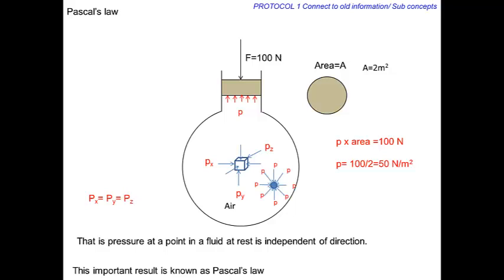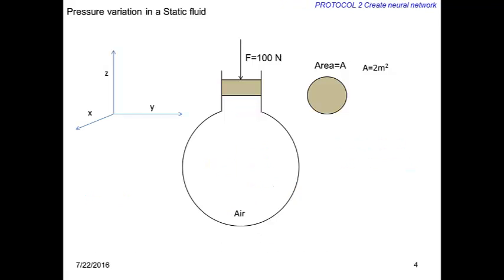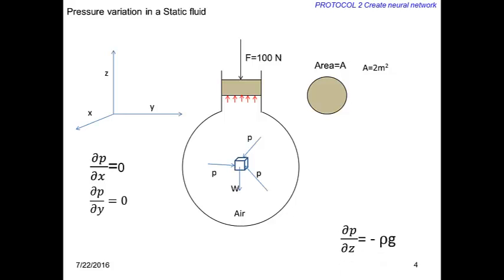Although pressure acting at a point in a static fluid is the same from all directions, it will change from one point to another. We will see how this variation of pressure happens in a static fluid. Consider again a fluid element in the previous example. The forces acting on this element are the pressure forces from the surrounding and the weight of the fluid element. It can be shown mathematically that for a static fluid, pressure varies only in the vertical direction, and remains the same at the same horizontal locations. In this case, pressure at location 3 is the same as pressure at 1 and it is different at location 2 at a different elevation.